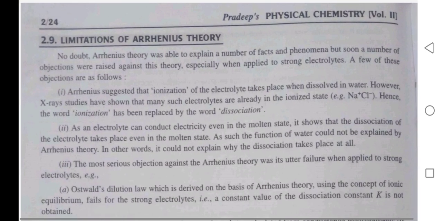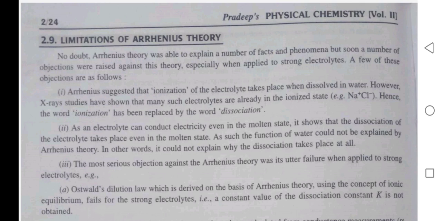Limitations of Arrhenius theory. No doubt, Arrhenius theory was able to explain a number of facts and phenomena, but soon a number of objections were raised against the theory, especially when applied to strong electrolytes. A few of these objections are as follows. Arrhenius suggested that ionization of an electrolyte takes place when dissolved in water. However, X-ray studies have shown that many such electrolytes are already in the ionized state, Na+ Cl-.